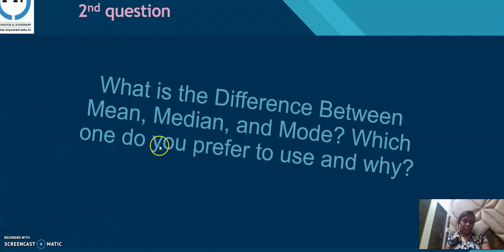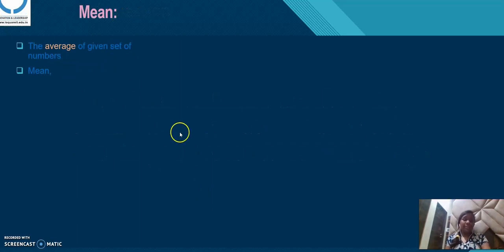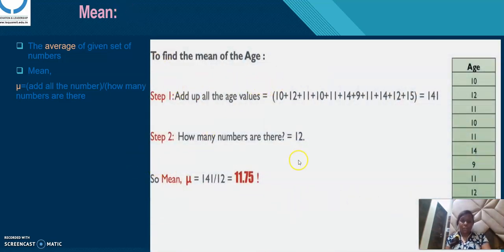Here is my second question. My second question is: what is the difference between mean, median and mode, and which one do you prefer? Basically, mean, median and mode are measures of central tendency. Mean is the average of all the elements present in the list. Mean is represented by mu, and the formula is to add all the numbers and divide by how many numbers are present. Let's see a quick example of mean.